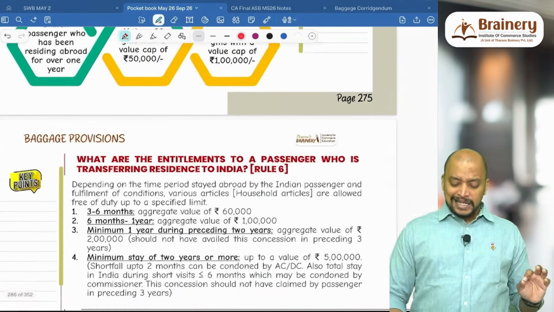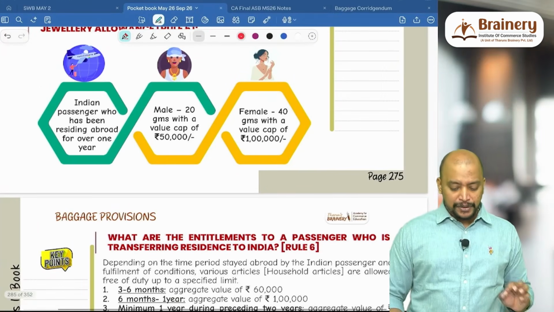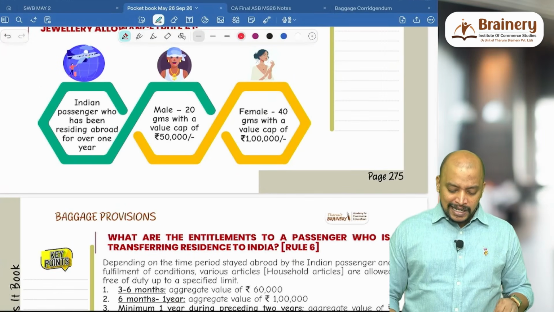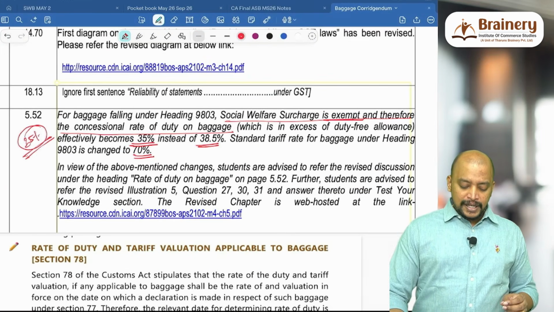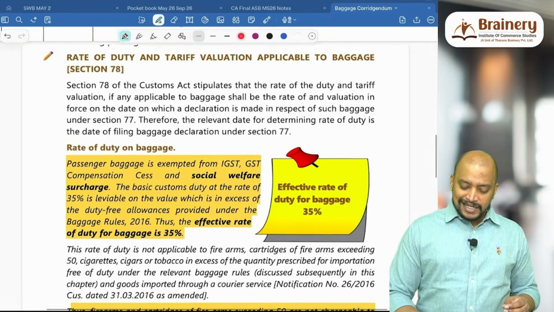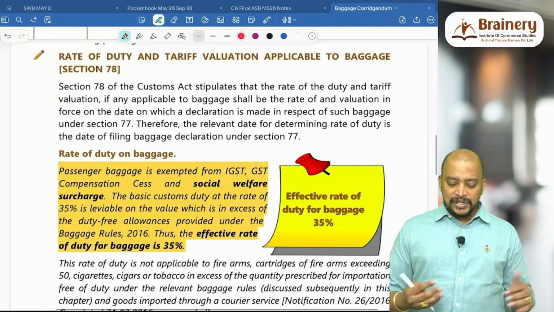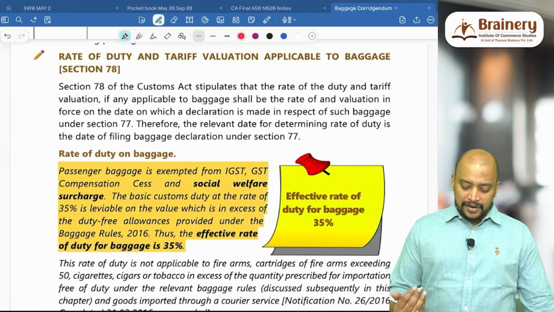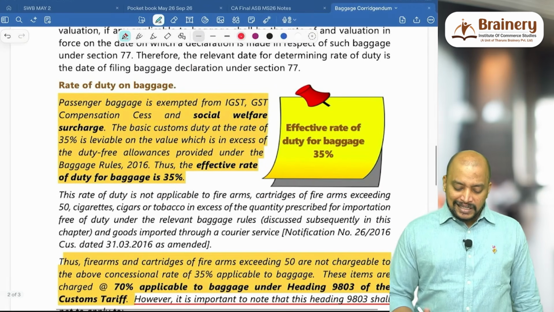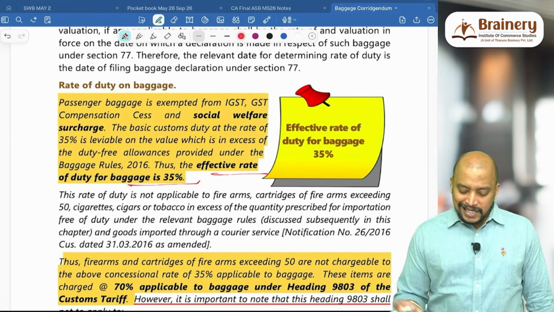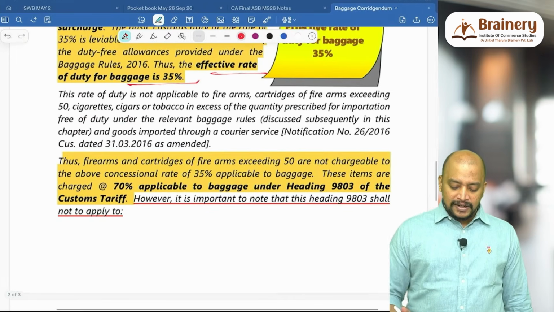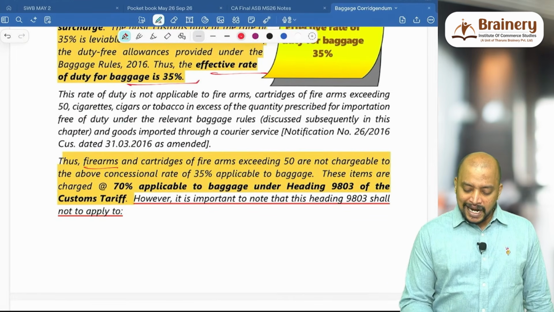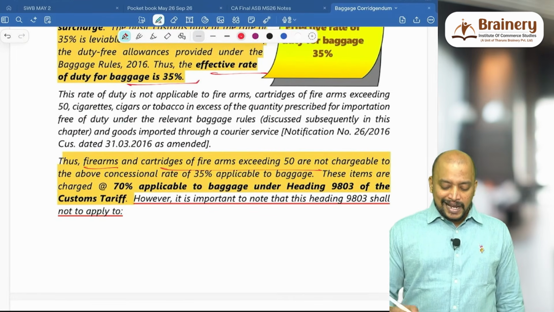So these are the changes with respect to this, and accordingly they have updated the study material also. This is the extract from the study material, section 78 of the Customs Act, rate of duty. Thus the effective rate of duty on baggage is 35%, and next for firearms and cartridges of firearms exceeding 50 and so on.